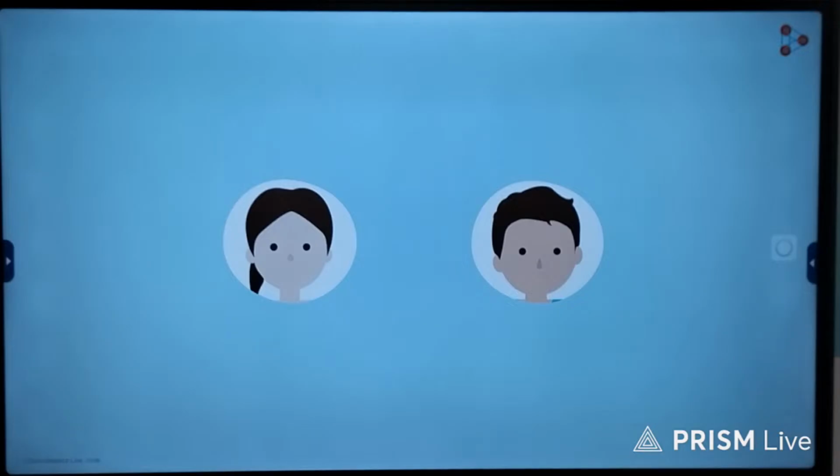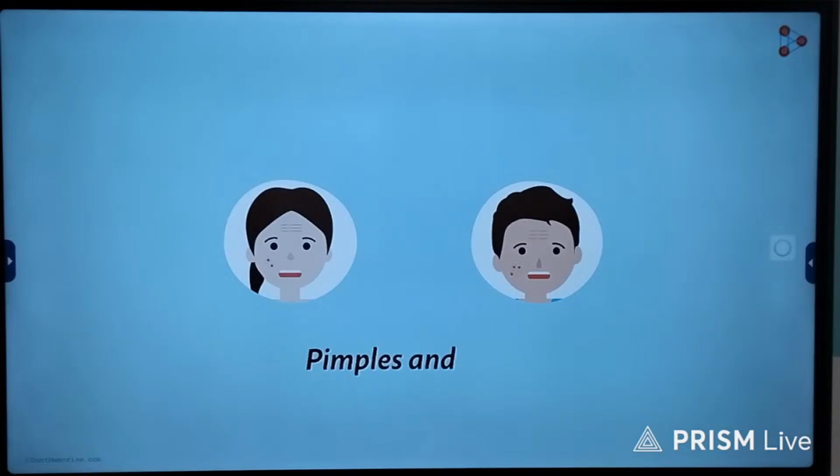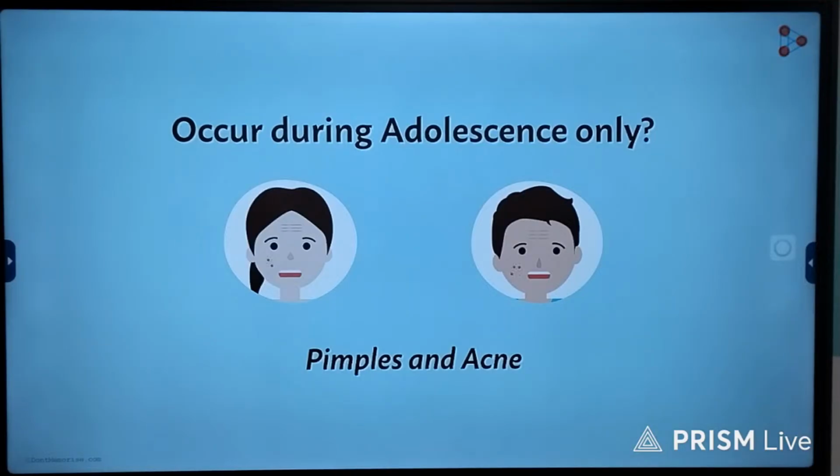Don't teenagers panic after seeing pimples on their faces? Wait, hold on. Why are we discussing pimples? Well, that is because it describes one of the most significant physical changes in adolescence. And apart from this, the issue is common in both girls and boys. Development of pimples and acne are very noticeable features of adolescence. Again, the same question will pop up in our minds. Why do these occur prominently during adolescence only?